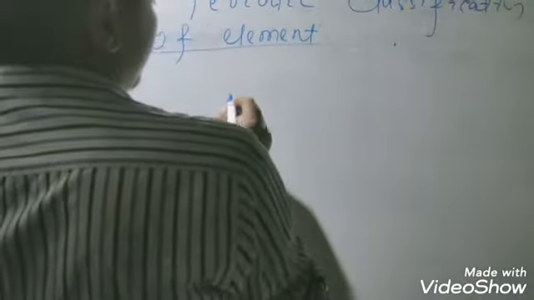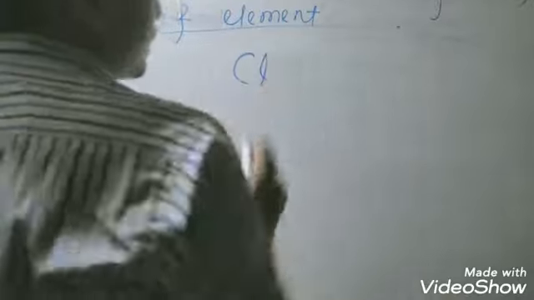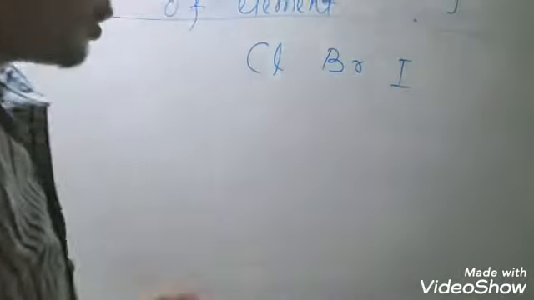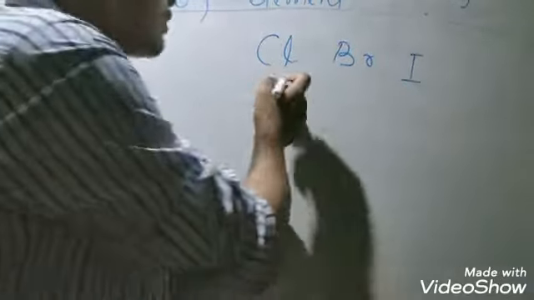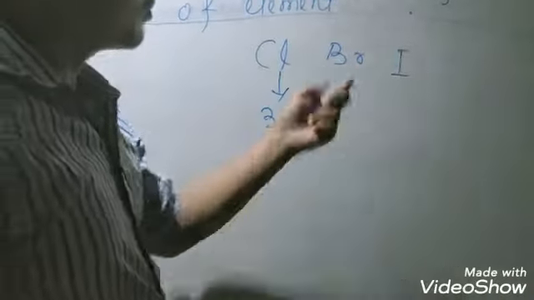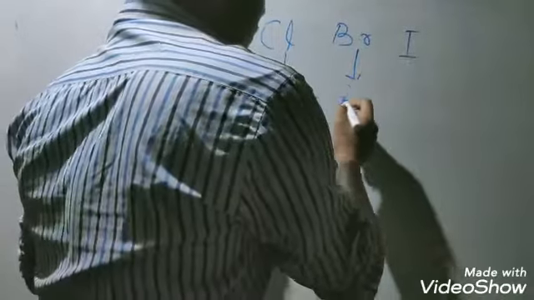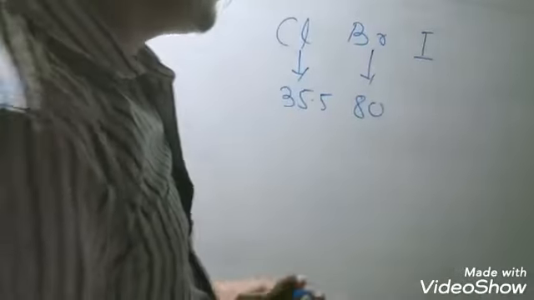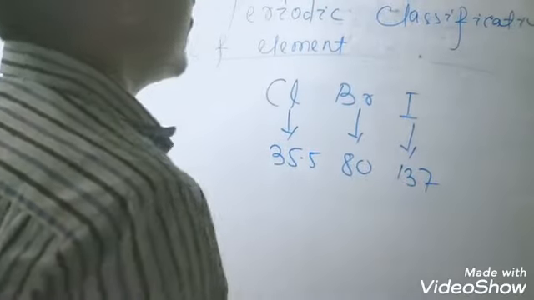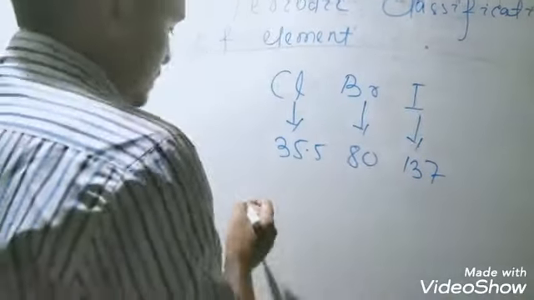We take another example of a Dobereiner triad: chlorine, bromine, and iodine. Chlorine has atomic mass 35.5, bromine has atomic mass 80, and iodine has atomic mass 137. Let's see what happens.